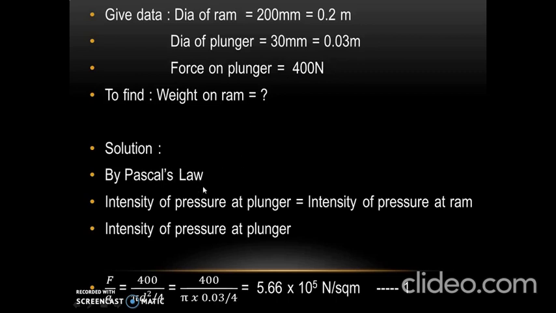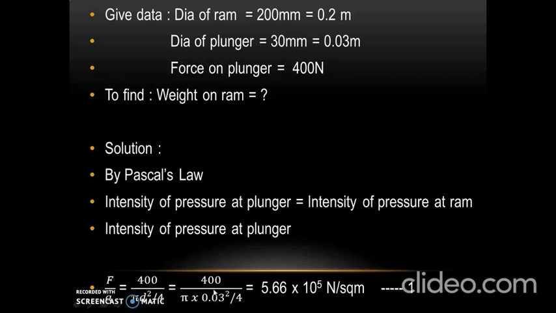So by Pascal's law, we can write that intensity of pressure at plunger is equal to intensity of pressure at ram. Intensity of pressure at plunger can be written as force by area. Force by plunger is 400 divided by area of plunger, which can be written as pi by 4 d square since it is circular.